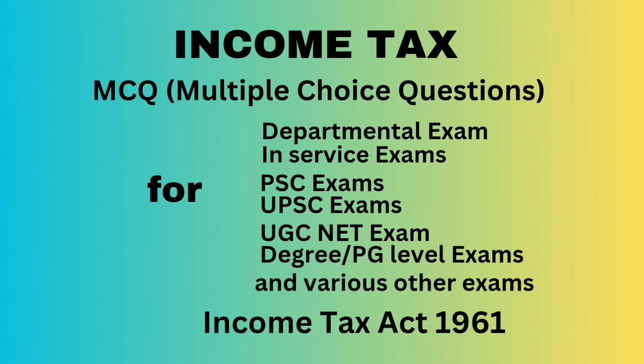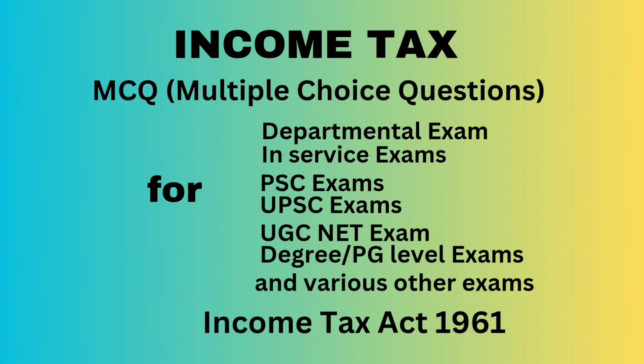Question number 6. L traced a missing person and was awarded a sum of rupees 1 lakh, although there was no stipulation to that effect. Such receipt shall be, answer, casual income and fully taxable. Question number 7. Scholarship received by a student to meet the cost of education is dash. Answer, fully exempt.